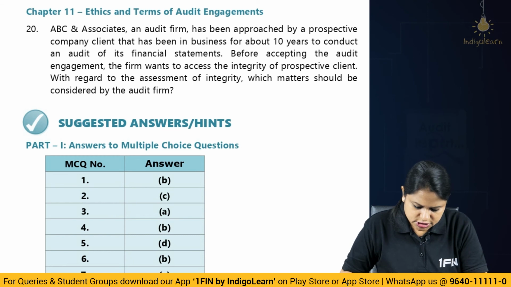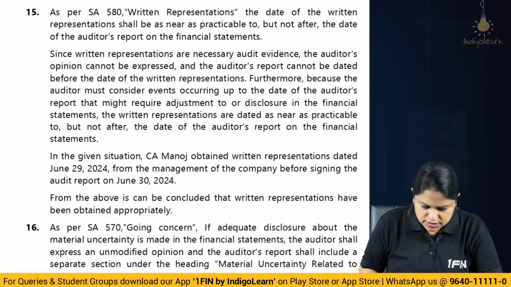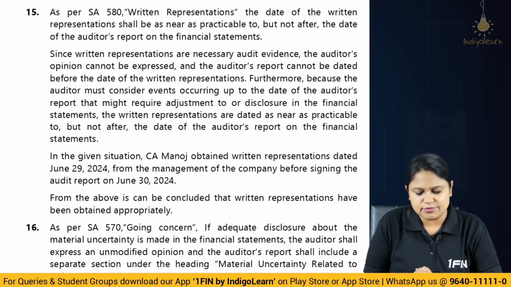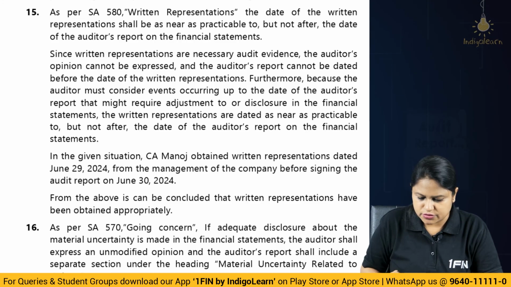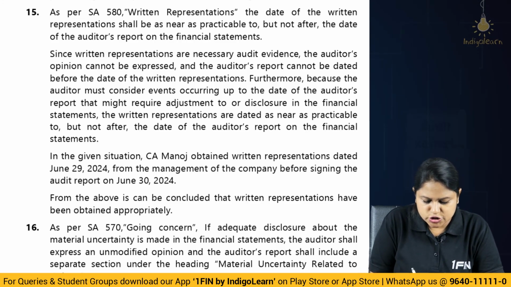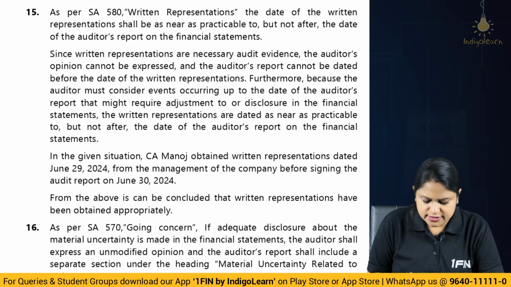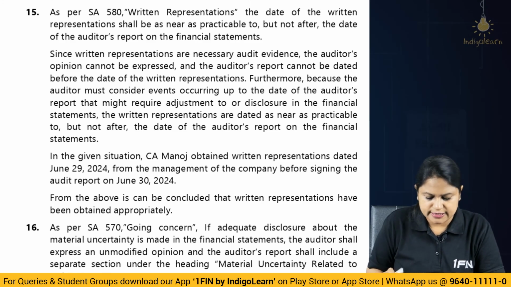Okay, so now just quickly pick up on these questions. Okay, you can see here about written representation. As I told you, they are mentioning written representation shall be as near as practicable to, but not after the date of the auditor's report. Correct? So it is because it is one of the necessary audit evidences required for expressing the opinion, without which expression of opinion cannot be done. Correct? So here in the given situation, CA Manoj has obtained it on what date? 29 June, which is before signing the report, and therefore it has been obtained appropriately.